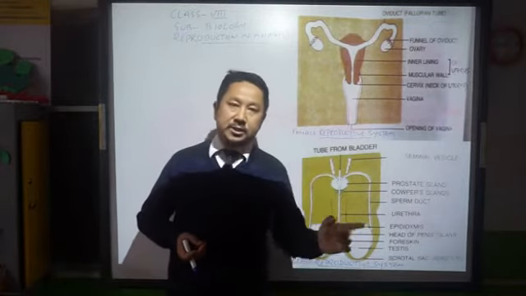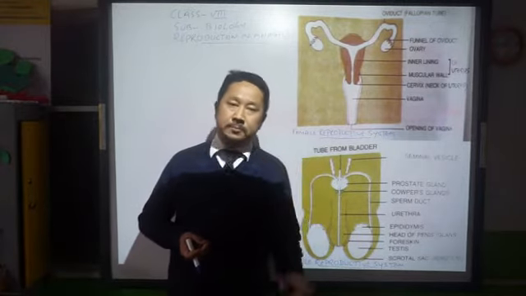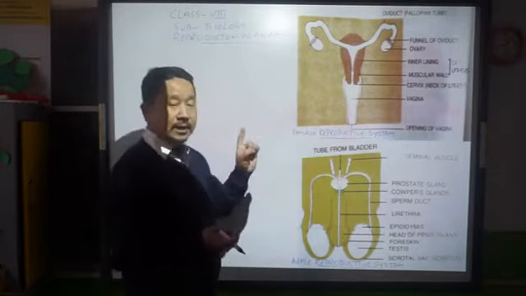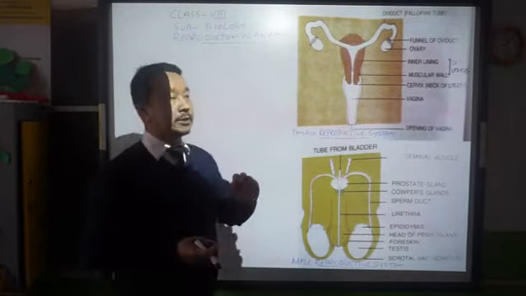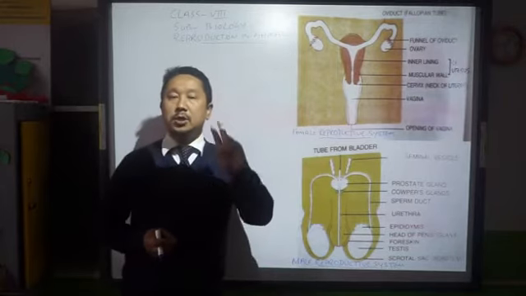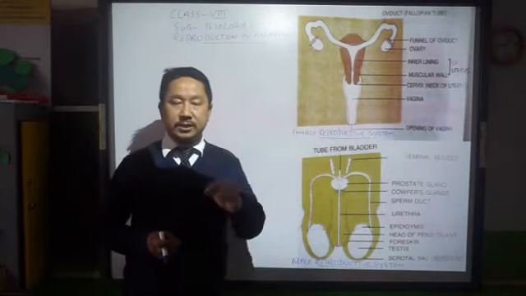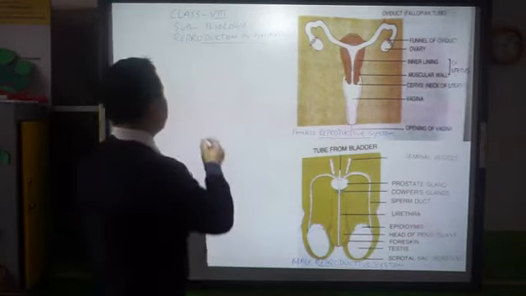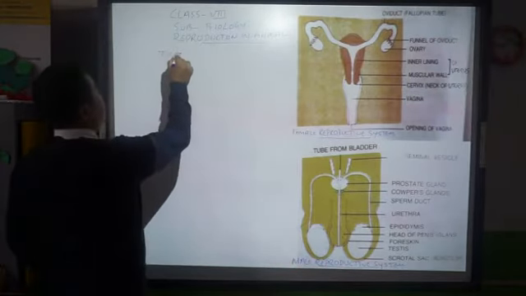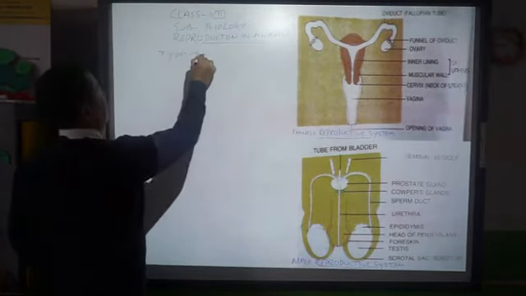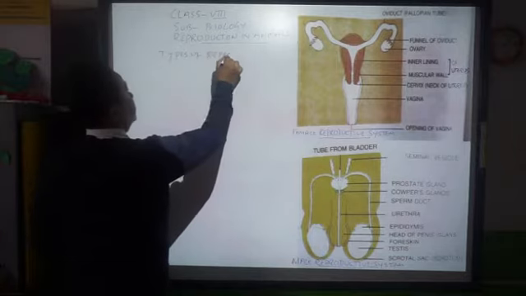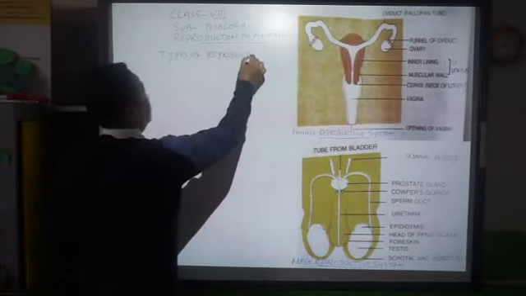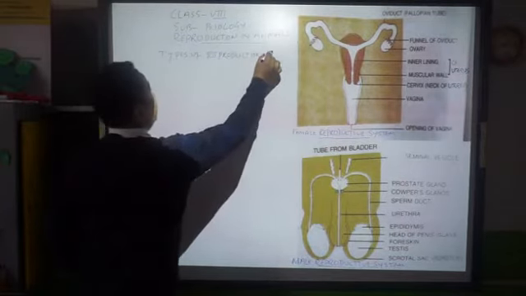So, like in the case of reproduction in plants, in animals also, reproduction can be seen in 2 ways. It can be seen in 2 types. Types of reproduction in animals.